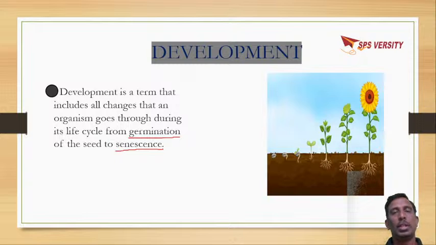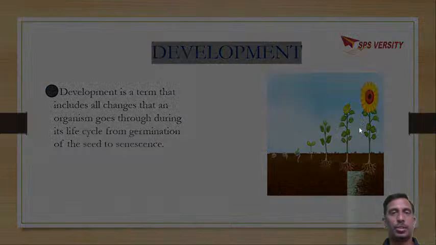So growth is a part of development. Here you can see in this picture, this is a seed. Seed germination. The root system has formed, the shoot system, later on flowers are formed, again they show reproduction. These all will come under development up to senescence.